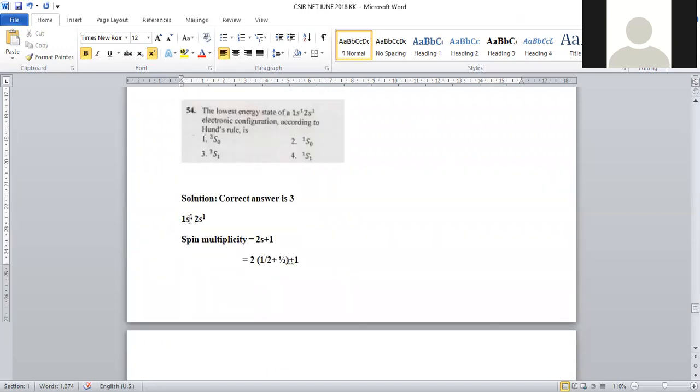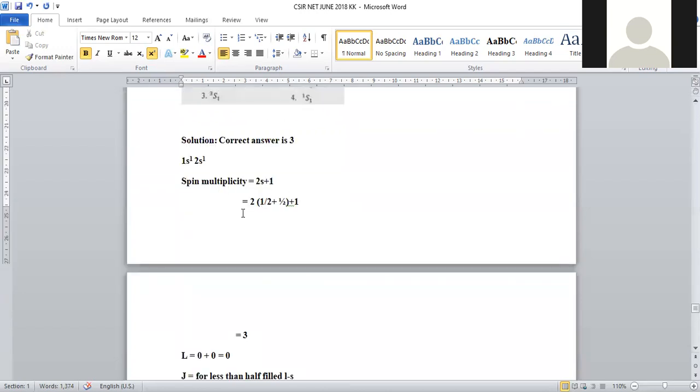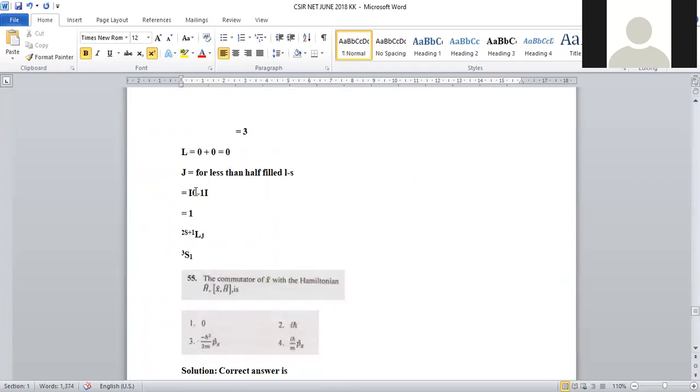Now, for s orbital, L value is 0. Here 0, here 0. 0 plus 0, it becomes 0. L value will be 0. J value for less than half filled is given as L minus S. L minus S is nothing but, L value is 0, S value is 1, because the two unpaired electrons give spin half plus half. So 0 minus 1, it will become 1 only, because it is in a modular state. That's why plus 1 and minus 1 will not be given.